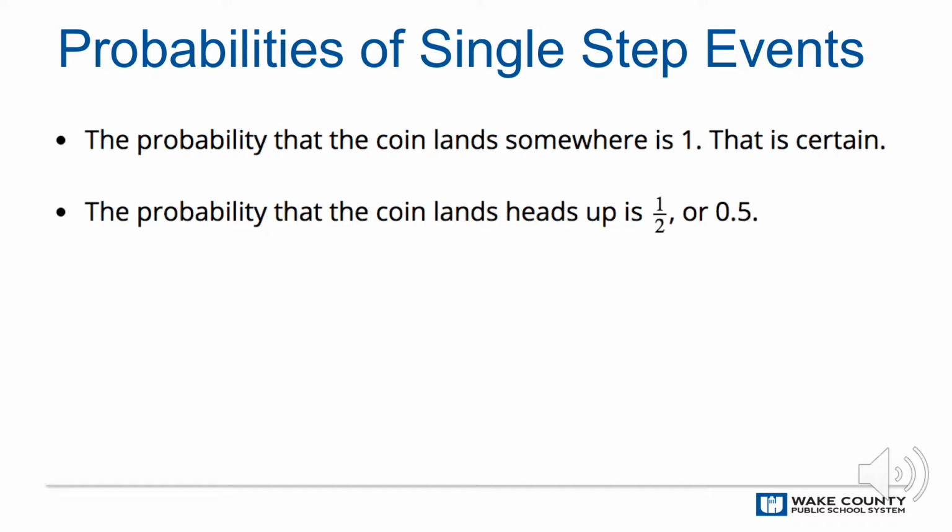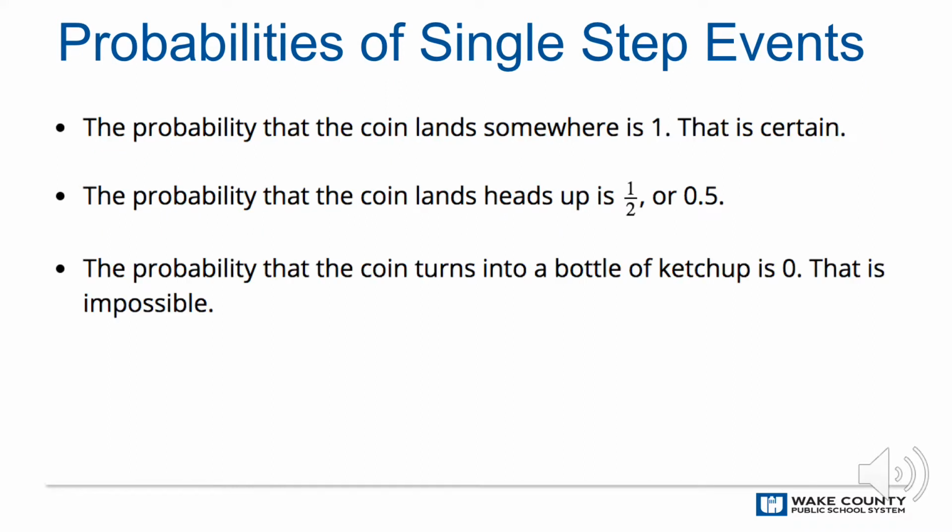The probability that the coin lands heads up is 1/2, or 0.5. The probability that the coin turns into a bottle of ketchup is 0. That is impossible. Sometimes we can figure out an exact probability.